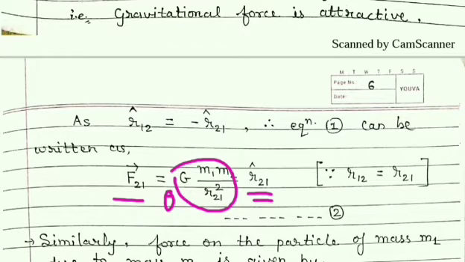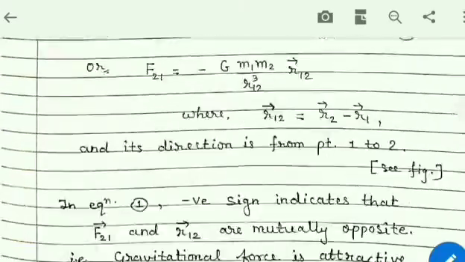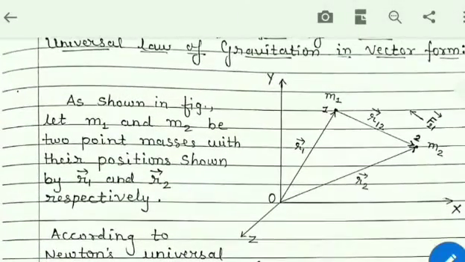Also students, the magnitudes of these two vectors will be the same, meaning the distance from 1 to 2 is shown by vector r12.